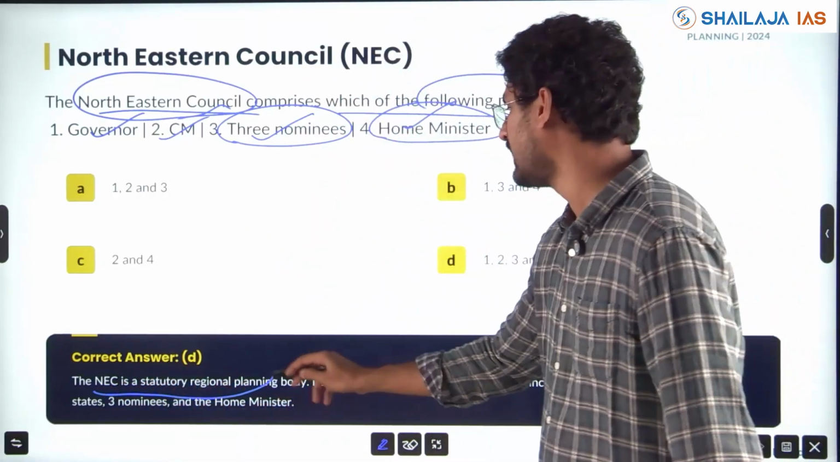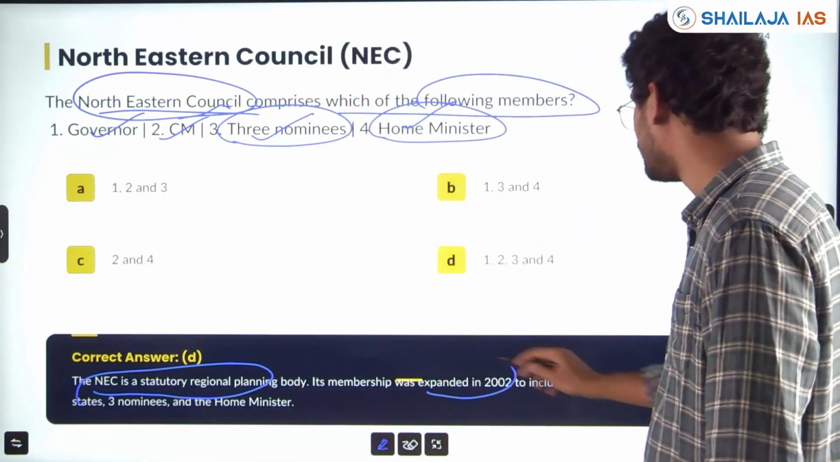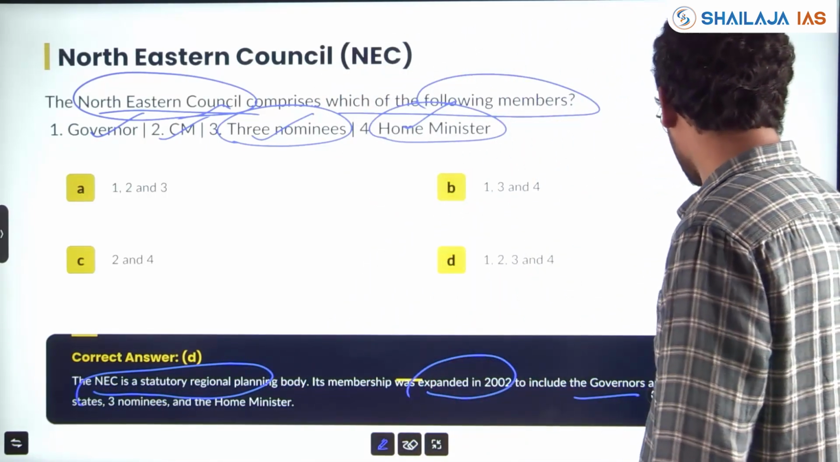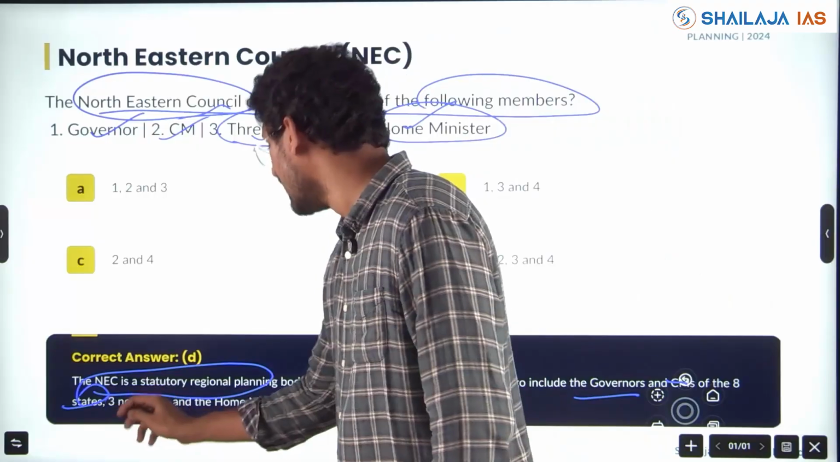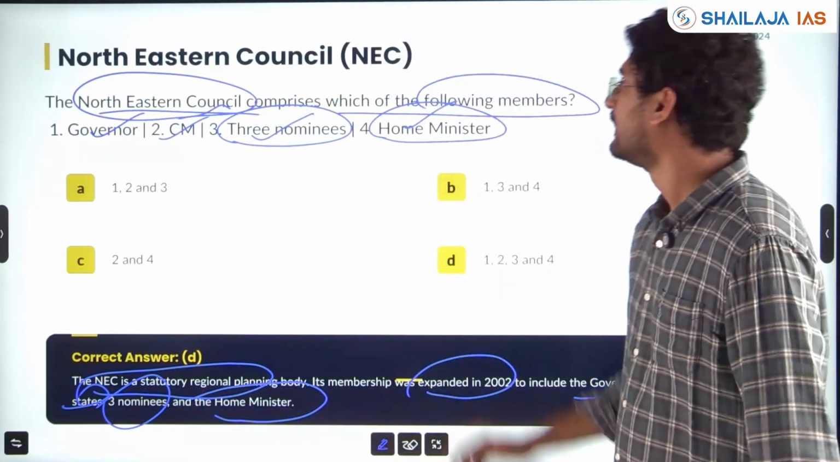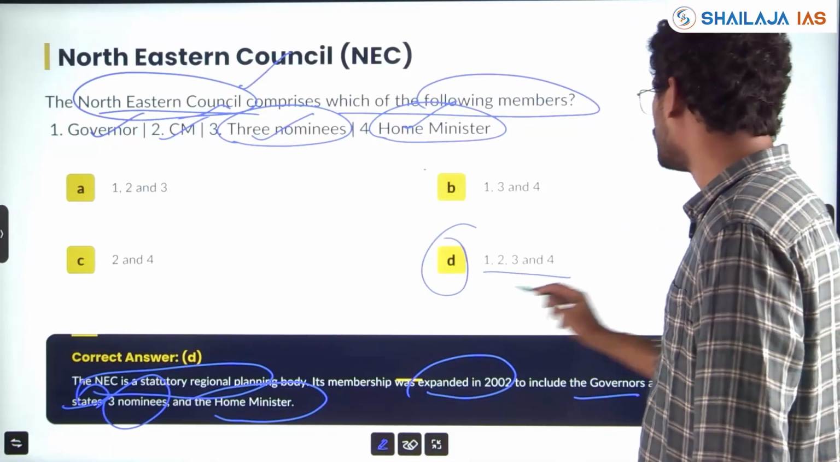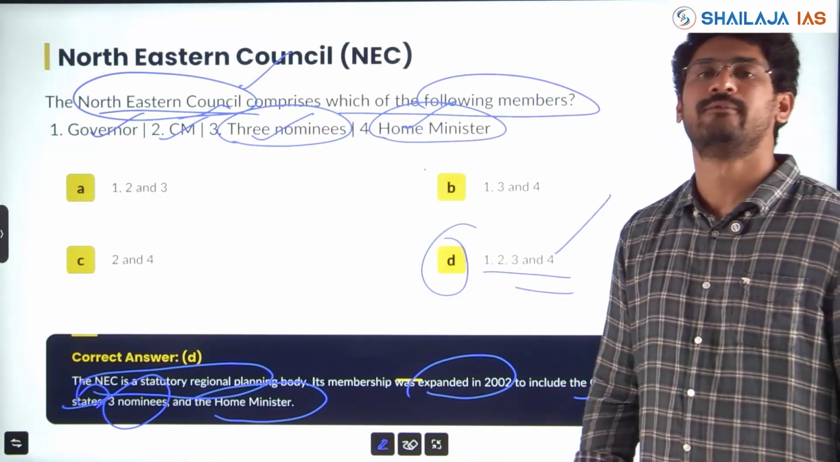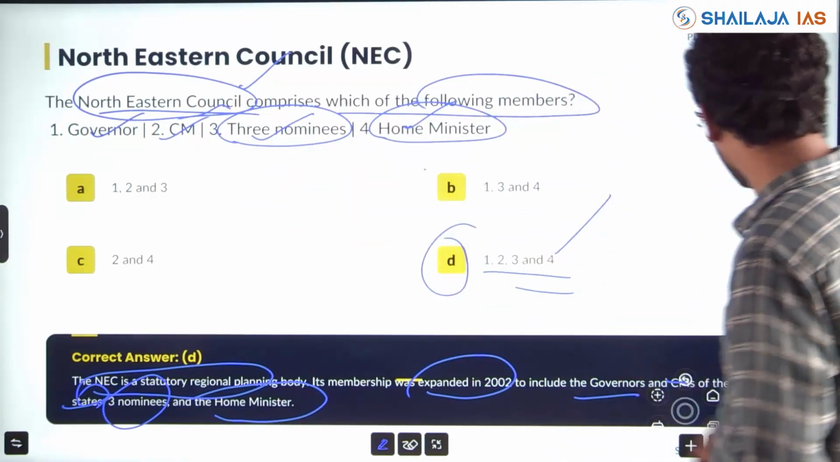It's a statutory body. It's a regional planning body. Its membership was expanded in 2000 to include Governor, CM of the 8 states, the 8 sister states of Northeast, 3 nominees, and Home Minister. All these are under Northeast Council Act. So therefore answer is 1, 2, 3, 4. All the 4. Direct question. Again, State Reorganization Act was asked in 2025.